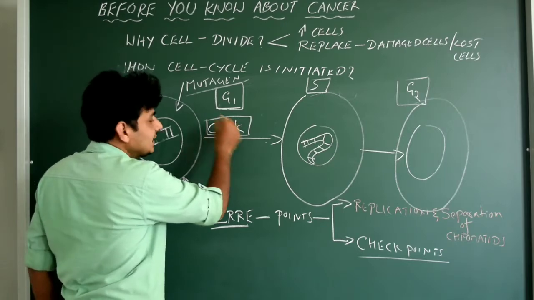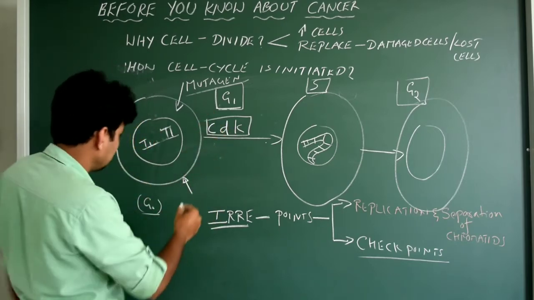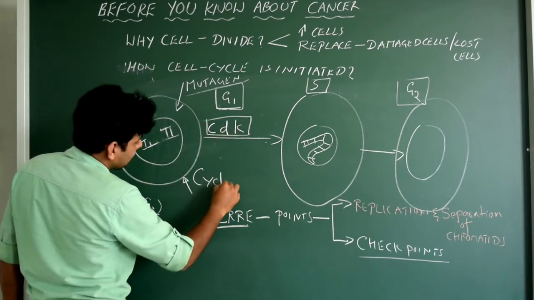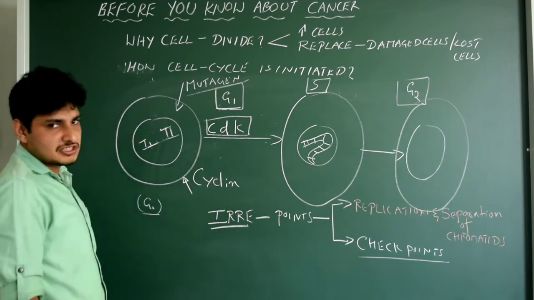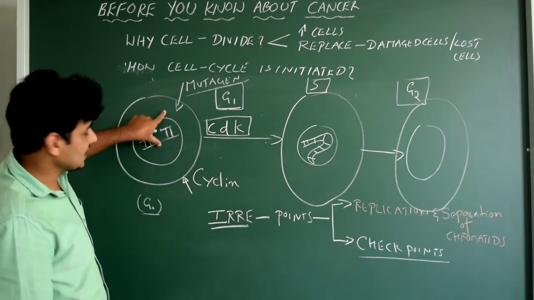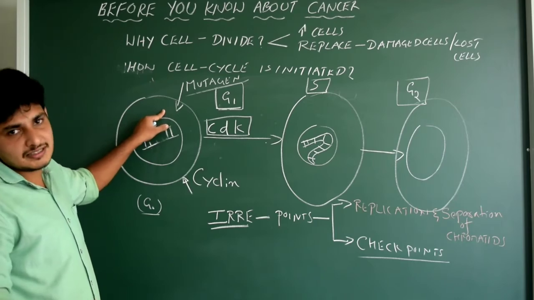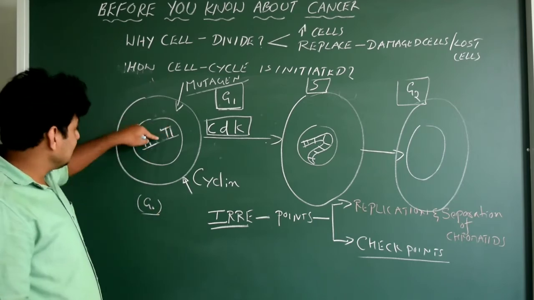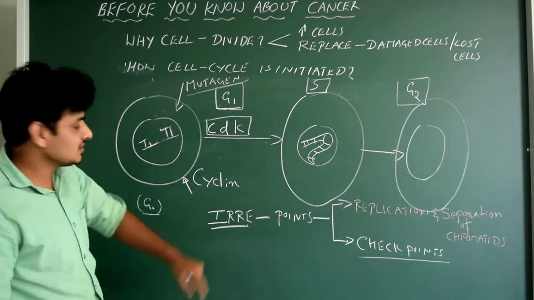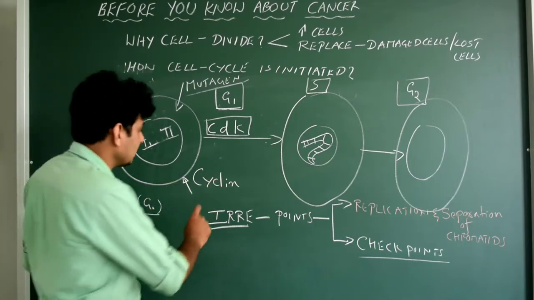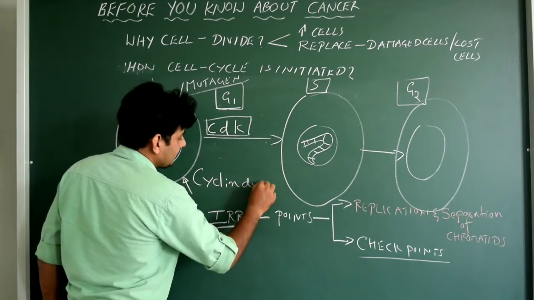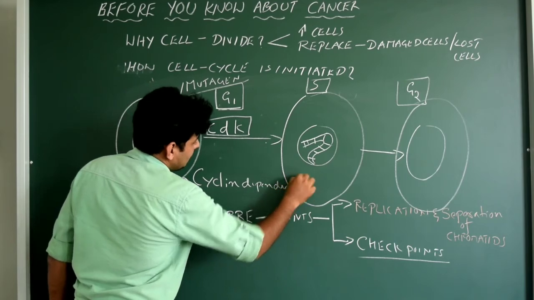That is CDK. What is the full form of CDK? Let me write here. Cyclin. Cyclin is a protein which is synthesized by these cells. Whether a normal cell or a DNA damaged cell can synthesize cyclin, it's a protein. Cyclin dependent.